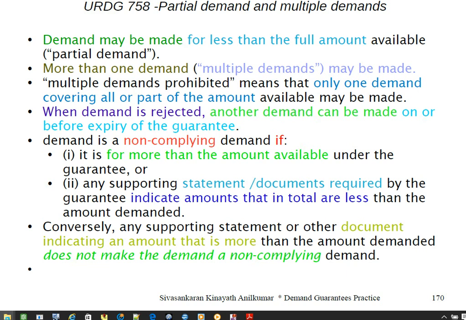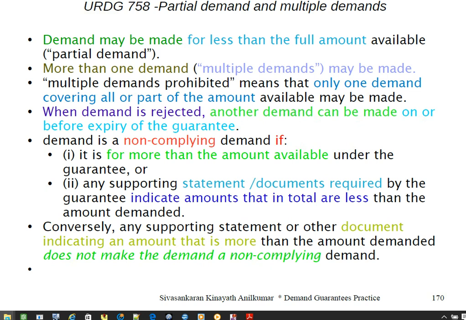We were discussing URDG, Uniform Rules for Demand Guarantees. This is the third session. Demand may be made for less than the full amount available. That's called partial demand. More than one demand can be made. That's called multiple demands. Multiple demand prohibited means only one demand shall be made, but that can be for an amount less than the maximum amount or any other amount.